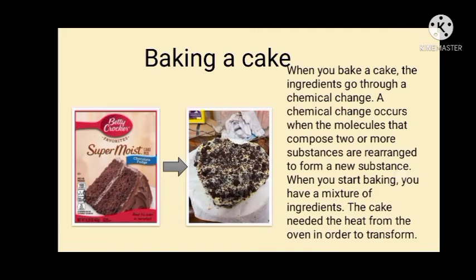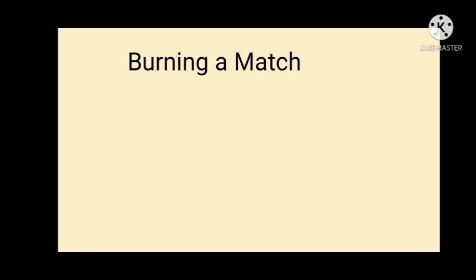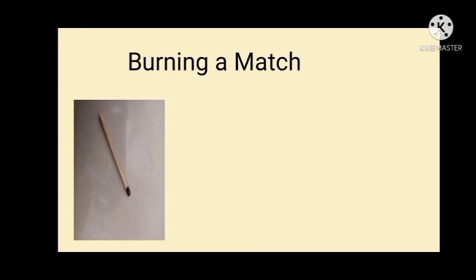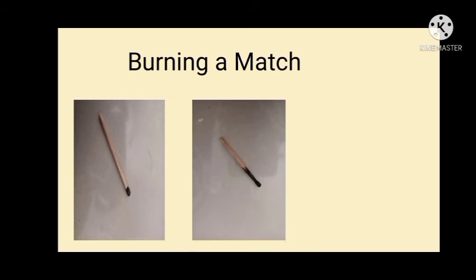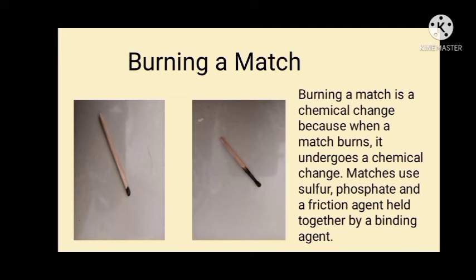The next example is burning a match. Burning a match is a chemical change. Why? Because when a match burns, it undergoes a chemical change. Matches use sulfur, phosphate, and a friction agent held together by a binding agent. So that's why it's a chemical change.